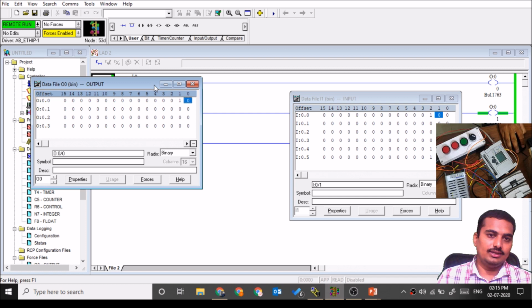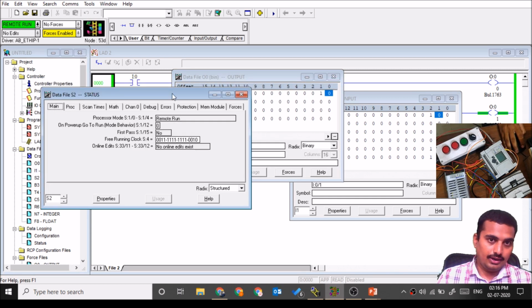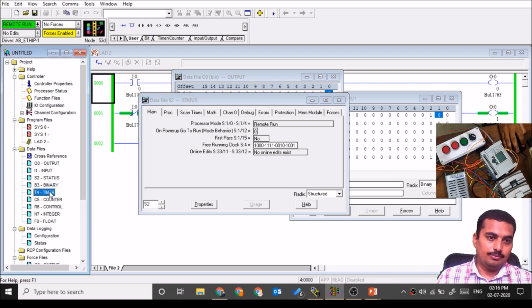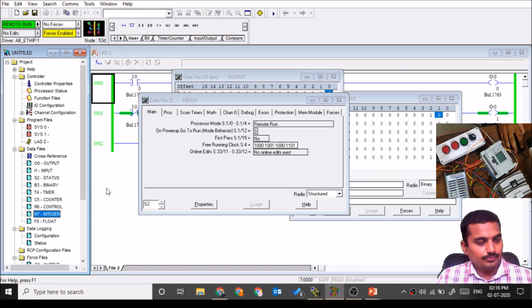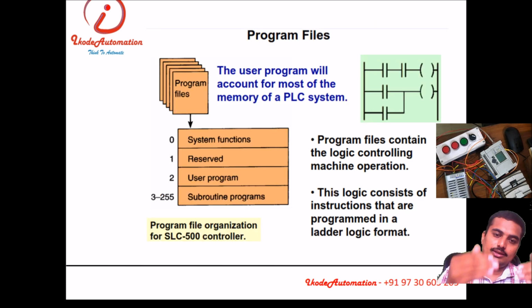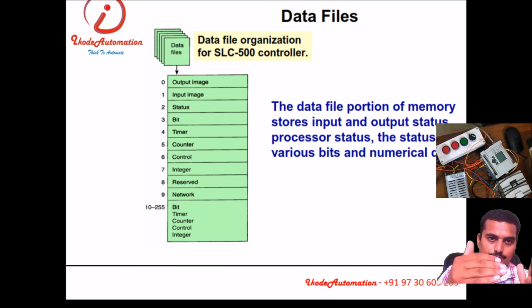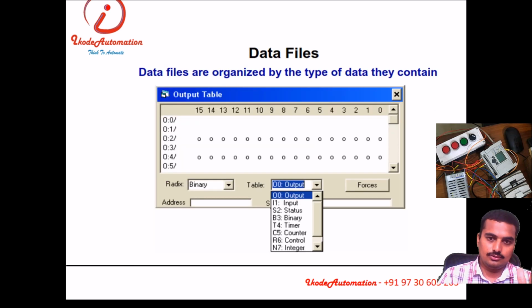Like the output data file, there is also status, binary, timer, counter. These data files are all available inside a PLC. So PLC memory is divided into two main categories: program memory and data memory. Inside program memory, there is reserve, user program, subroutine program. Inside data memory, there are so many data like output, input, status, bit, timer, and so on.